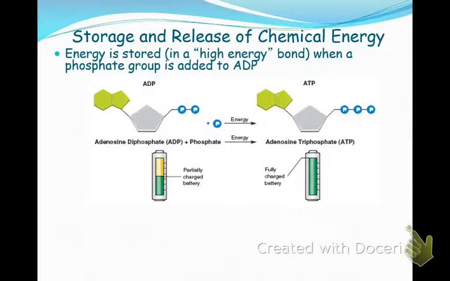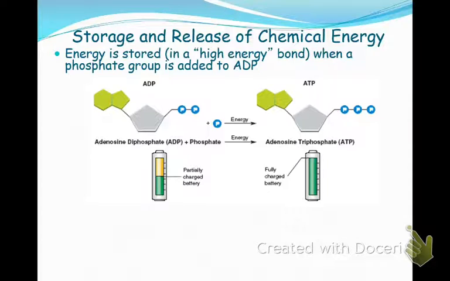So we consider ATP to be like a rechargeable battery because we can take off and glue back on this phosphate group. Where does this happen in the cell? Let me rephrase that. Where do we put on the phosphates? Where do we recycle ATP? Where do we take ADP, glue on the phosphate, and release ATP? Where does that happen? In the mitochondria. Those are our cellular respiration reactions.